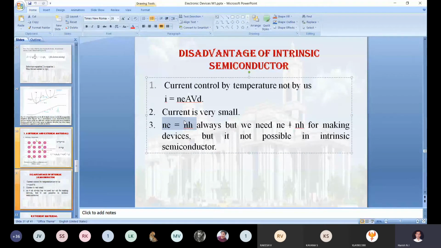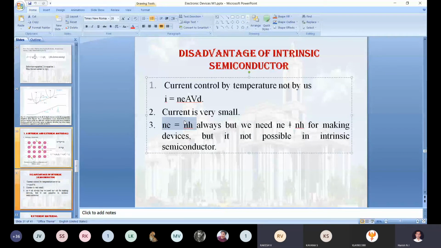The second one, current is very small due to adding a pentavalent or trivalent impurity, correct? So let us take one of the two concepts; let it be a pentavalent impurity. If you add a pentavalent impurity to the purest form of the silicon atom, what will happen? Free electrons will be generated.